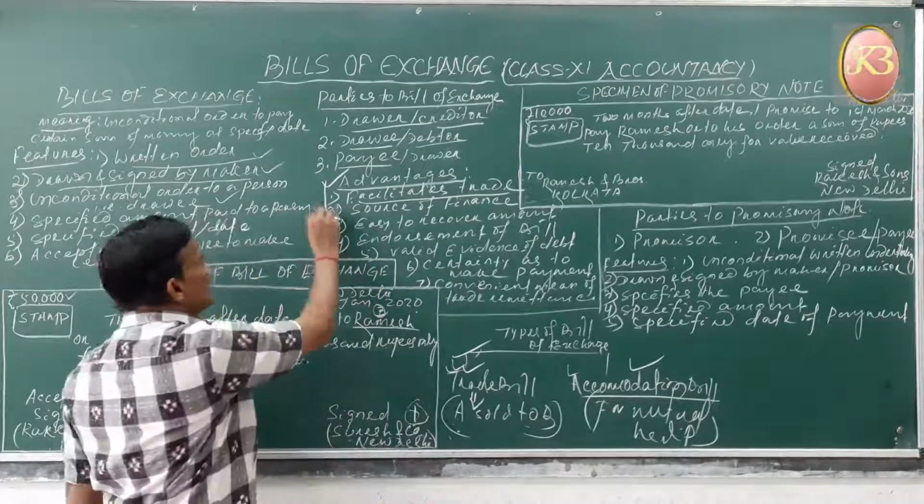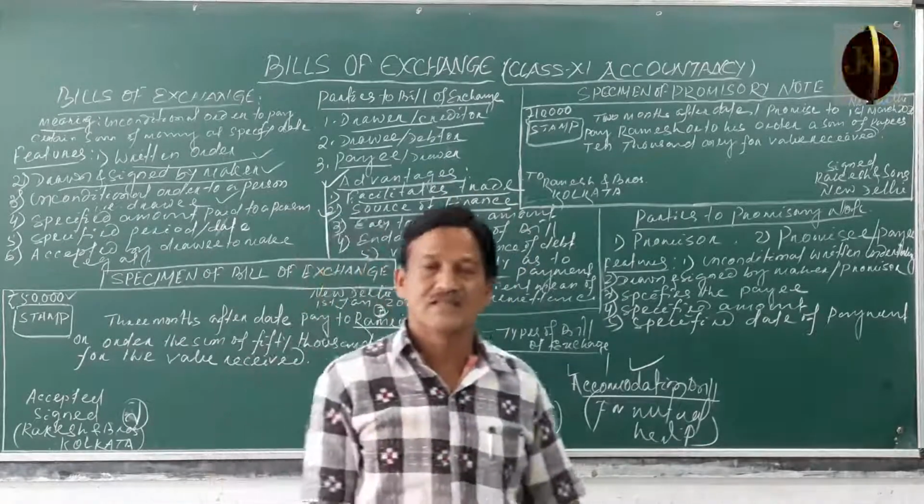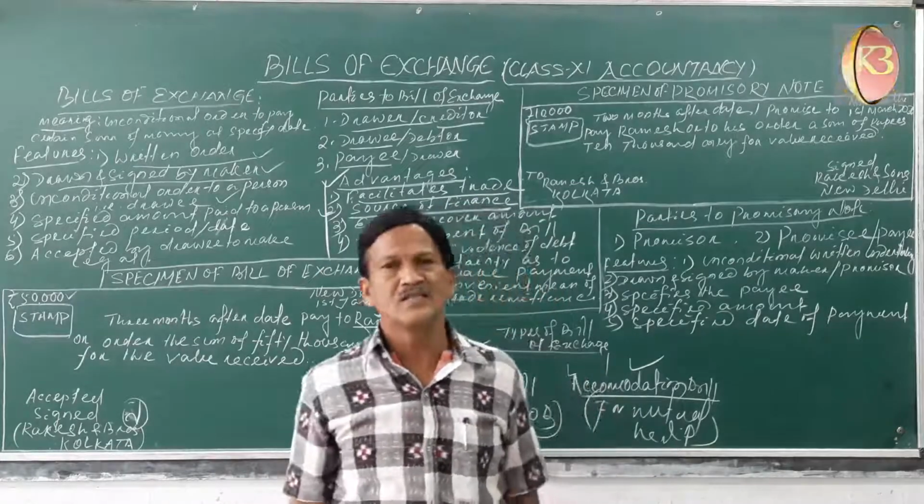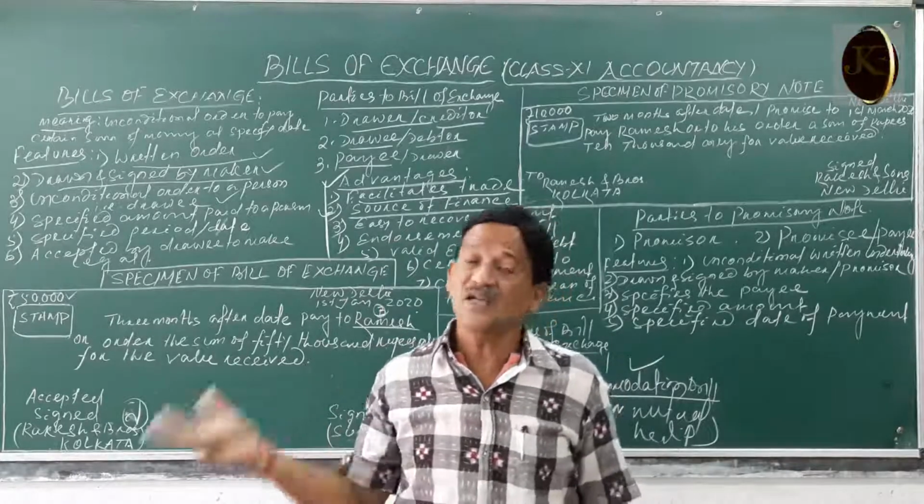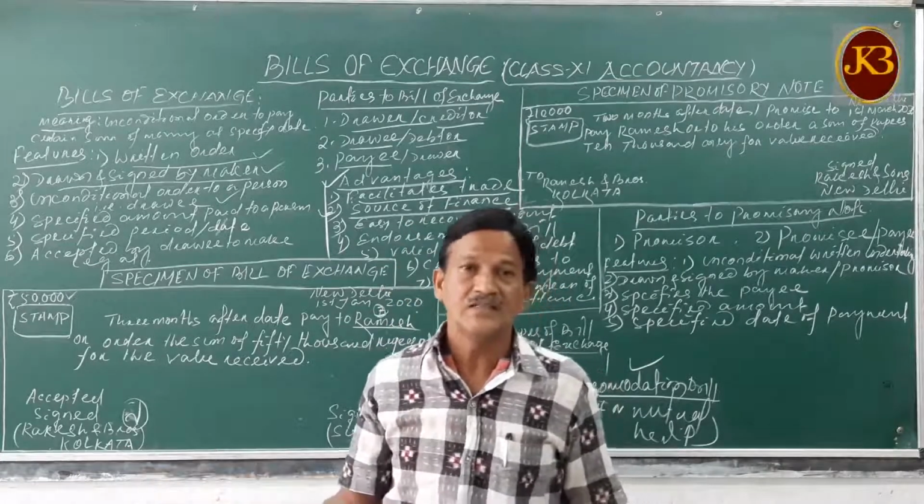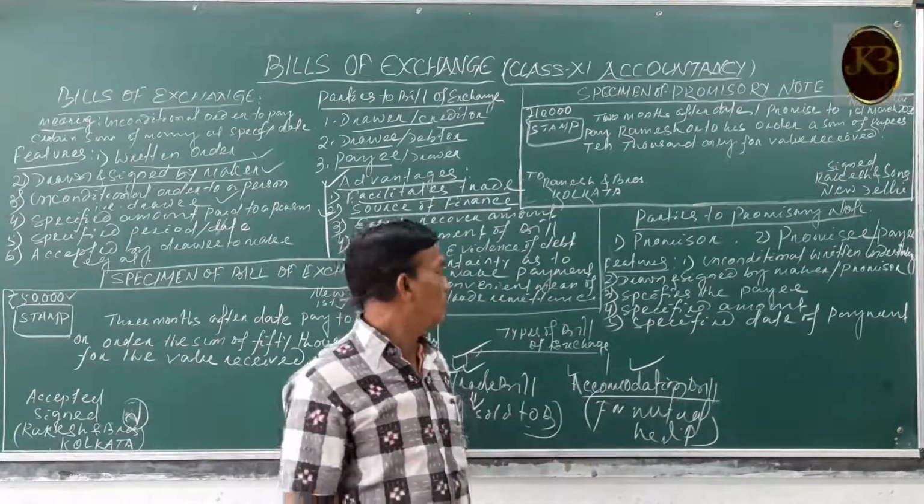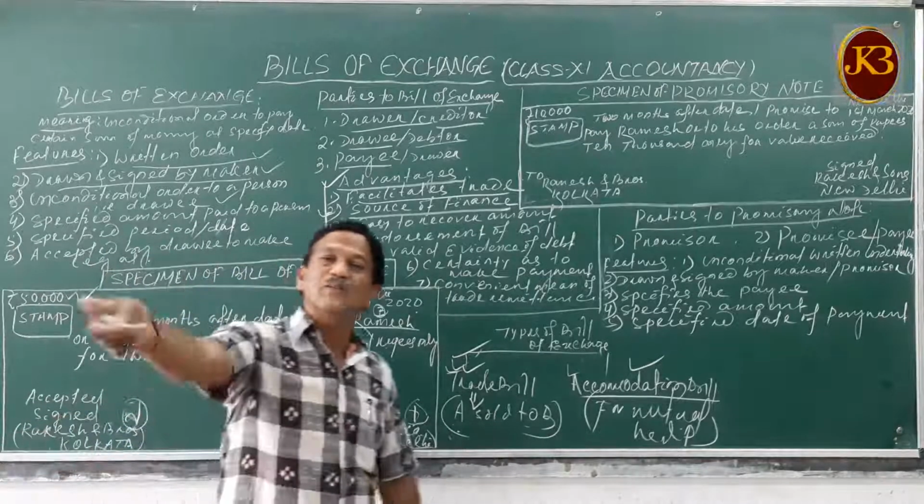The second one is it is a source of finance for your business. When you are doing business, you may need immediate cash. If you have the bill, you can discount it with the bank. We'll discuss how you will discount it. So if the bill amount is, suppose, 50,000 rupees, you can discount it with the bank.